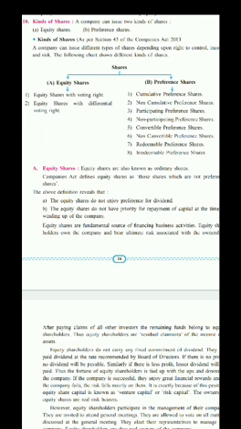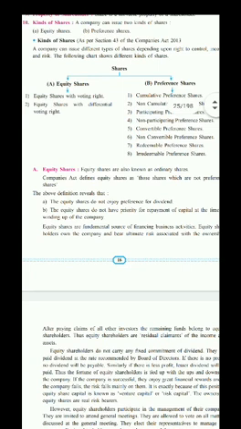While paying this, company has different criteria. So at that time, giving priority to whom is very important. Here the definition of equity shares tells that the equity shares do not enjoy preference for dividend. That means their dividend is pending with company. Company has to pay dividend to equity shareholders, but first chance is not given to equity shareholders. Therefore, they do not enjoy preference in payment of dividend.